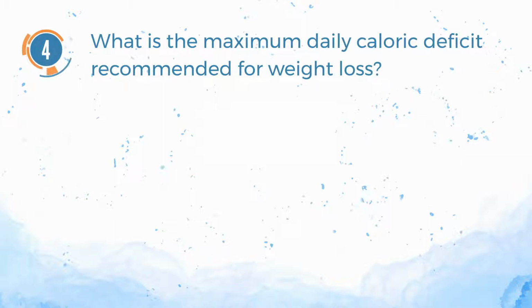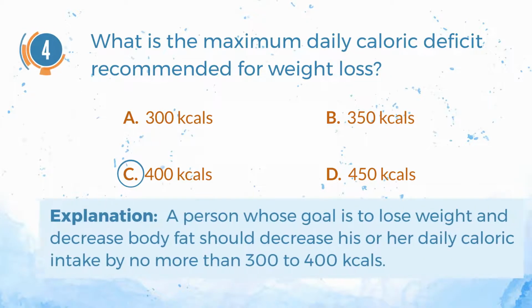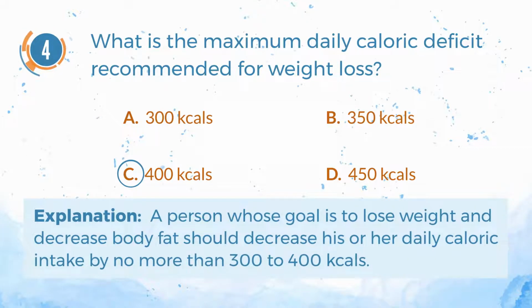Number 4. What is the maximum daily caloric deficit recommended for weight loss? A. 300 kilocalories. B. 350 kilocalories. C. 400 kilocalories. D. 450 kilocalories. The correct answer is C. 400 kilocalories. Explanation. A person whose goal is to lose weight and decrease body fat should decrease his or her daily caloric intake by no more than 300 to 400 kilocalories.